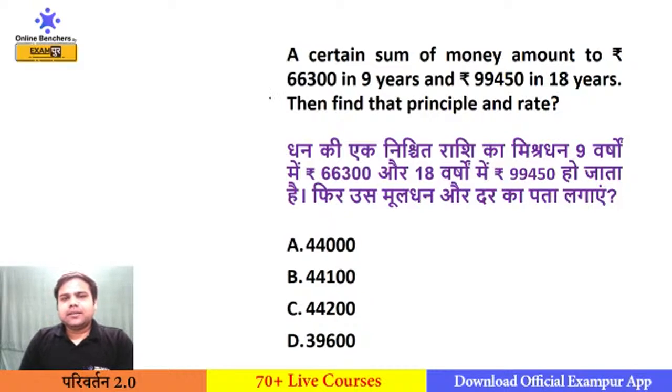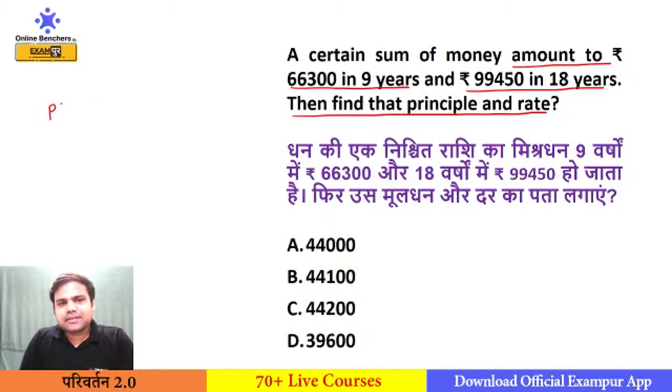Okay. Again, a question similar to the previous one, but still a good question. A certain sum of money amounts to this much rupees in 9 years and this much in 18 years. Then find the principal and rate of interest.